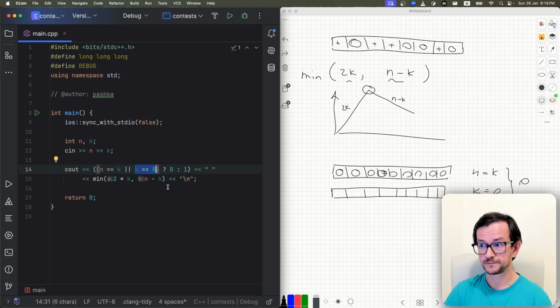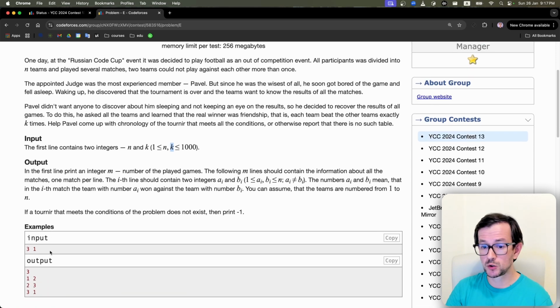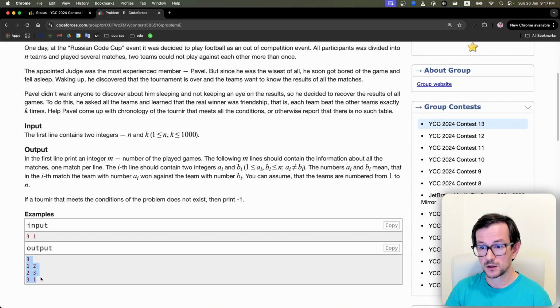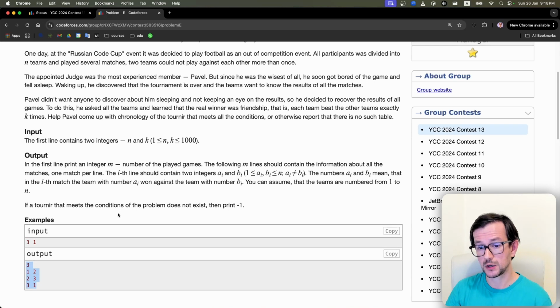That's problem D. Problem E, football. What we have in this problem is a tournament, and we know that each team won exactly k matches. We just need to output any match schedule which gives this result. Again, it's not a very hard problem, but it's tricky. It needs careful thinking and careful implementation.